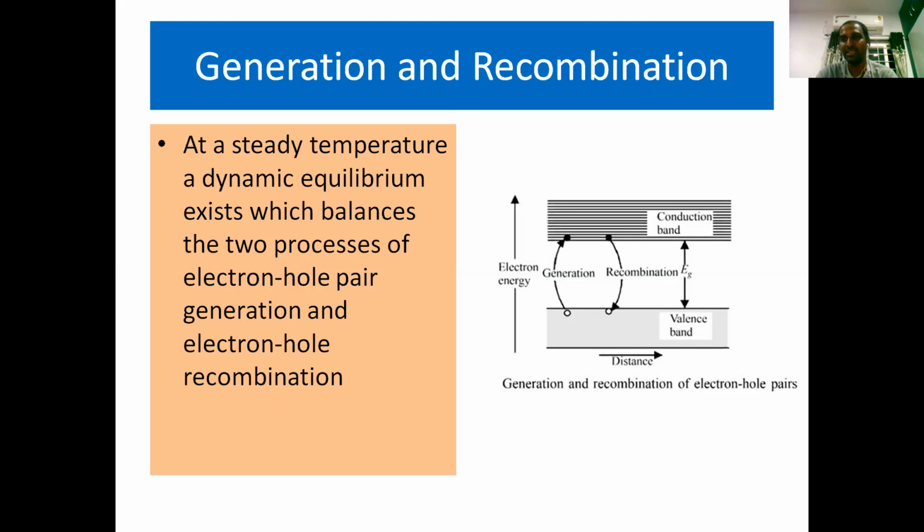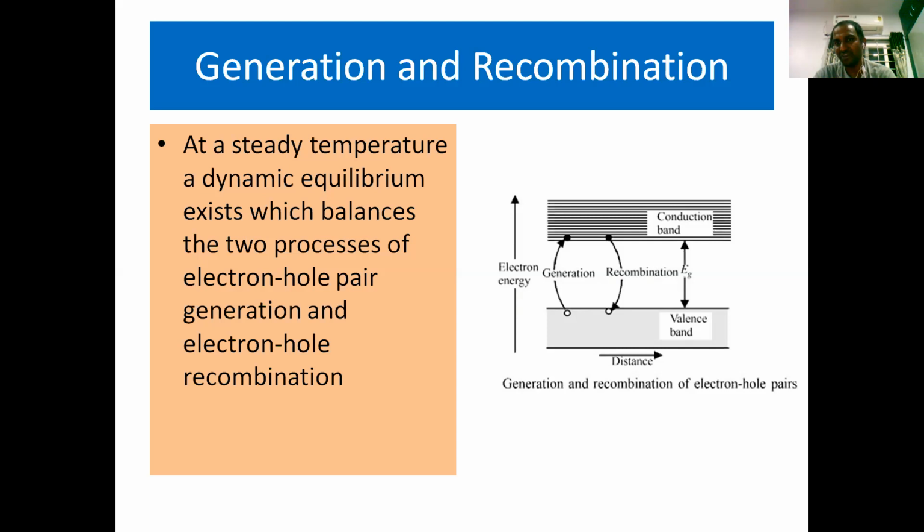You can see all the details in this diagram. Here at the bottom we have the valence band, and at the top the conduction band. If we give either energy or temperature, what happens? Electrons are raised to the conduction band, and that is generation of charge carriers. So electrons reach the conduction band, leaving a hole in the valence band.